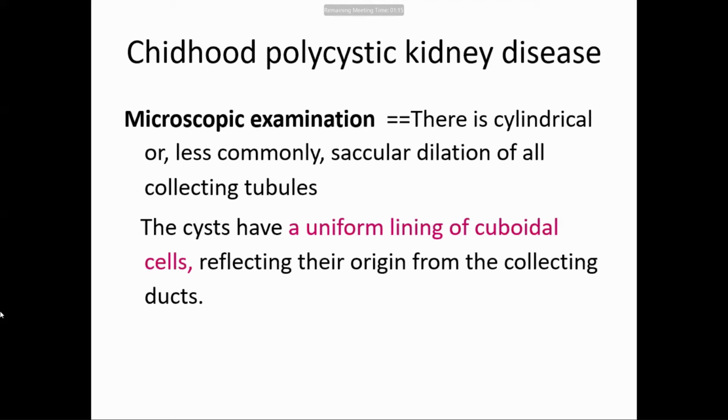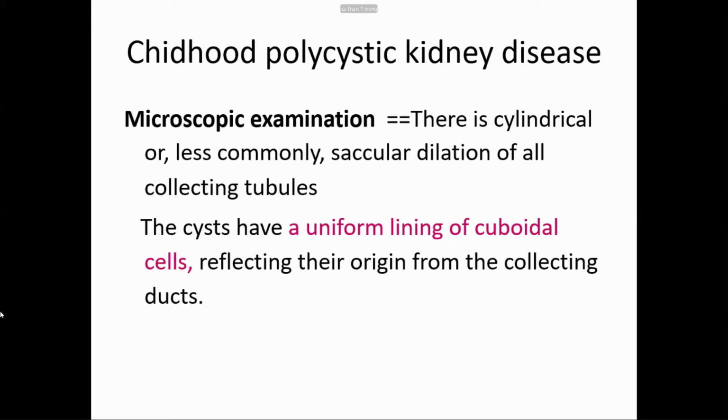Now, childhood polycystic kidney disease, microscopic examination. These cysts are cylindrical, as I told you, elongated, and less commonly saccular or round, and they involve the collecting ducts and collecting tubules. The cysts have a uniform lining of cuboidal cells because they arise from collecting tubules.